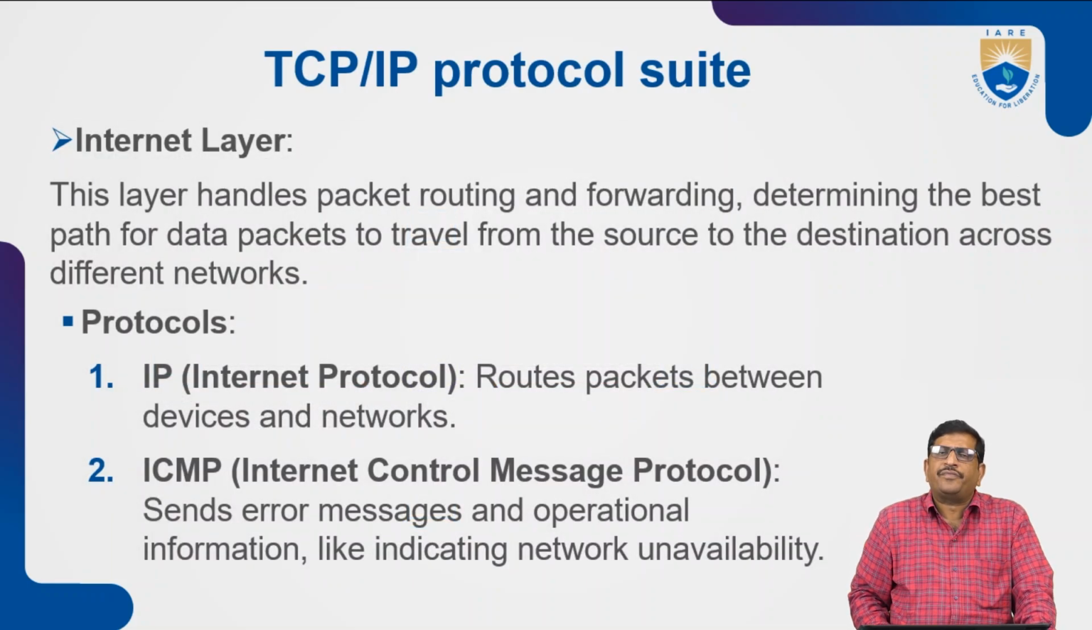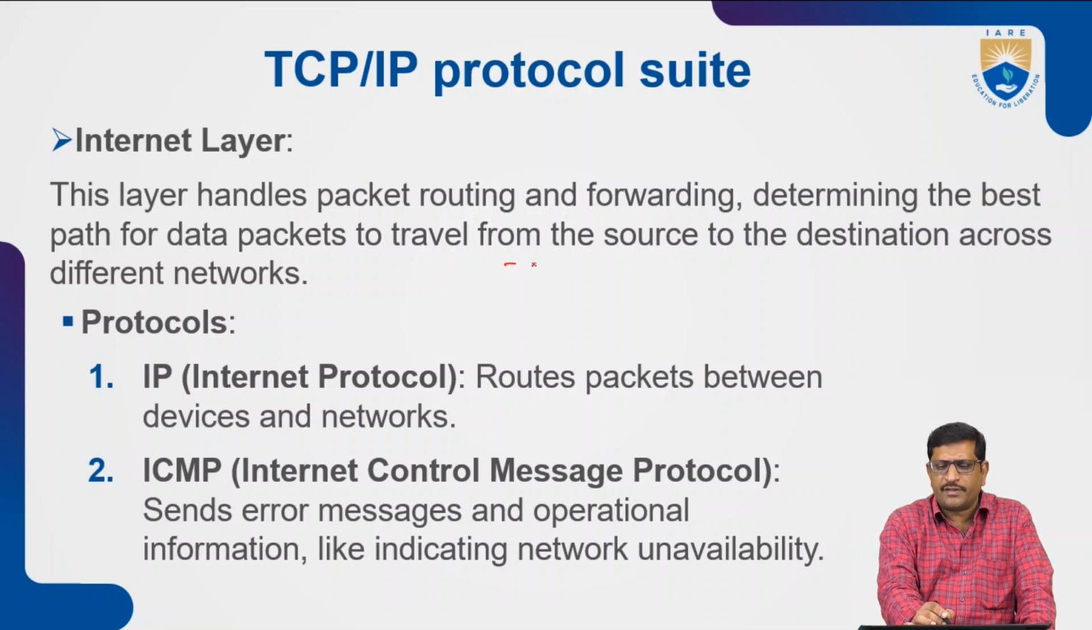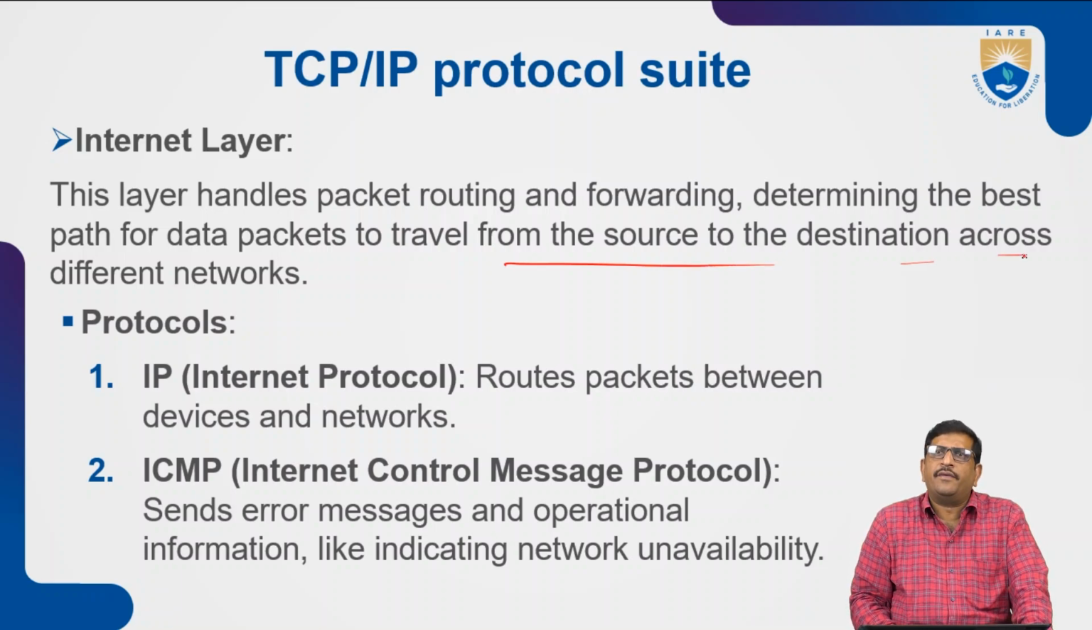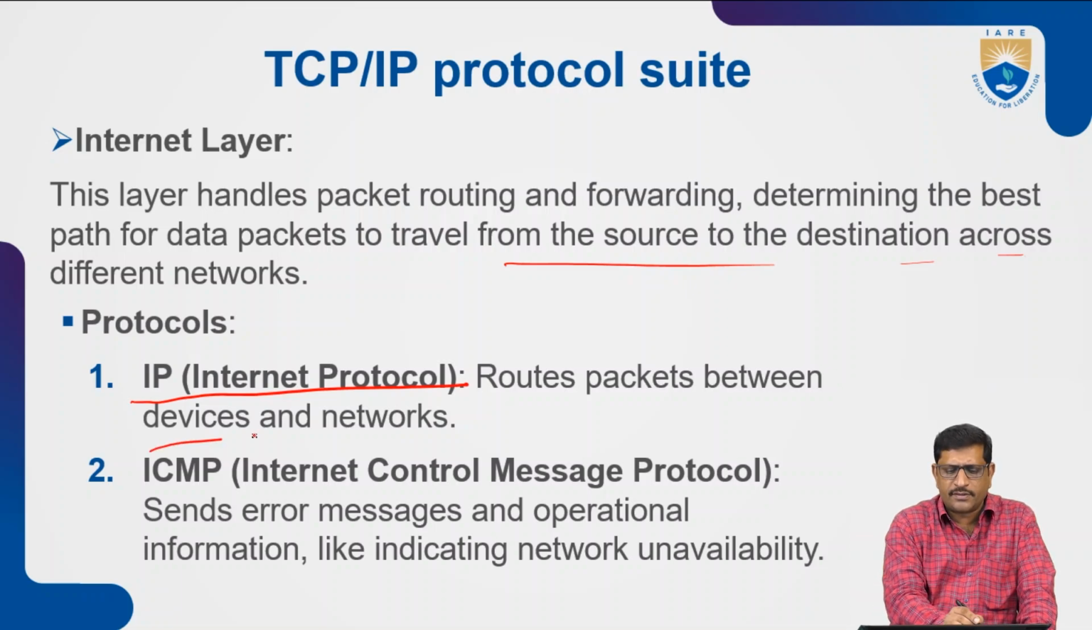Here is the internet layer. This layer handles packet routing and forwarding, determining the best path for the data packets to travel from source to destination. The internet layer transfers the data in the form of packets to different networks. Generally, in the internet layer we are using the IP protocol, the Internet Protocol. This Internet Protocol routes the packets between devices and networks.